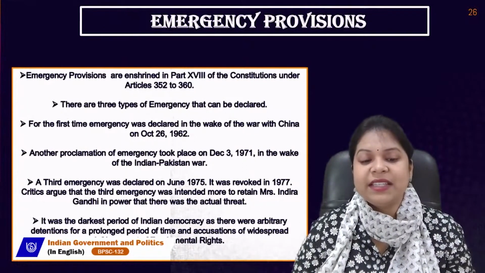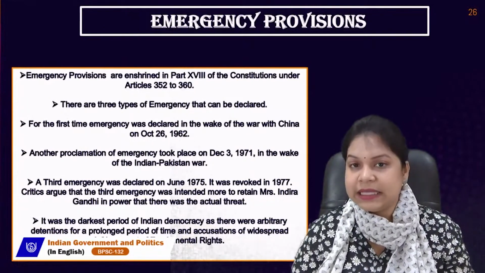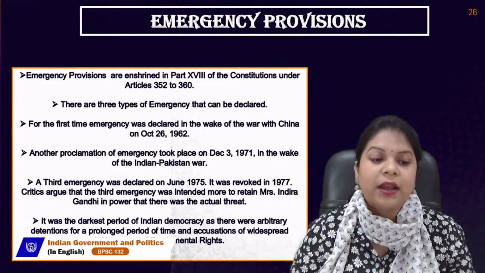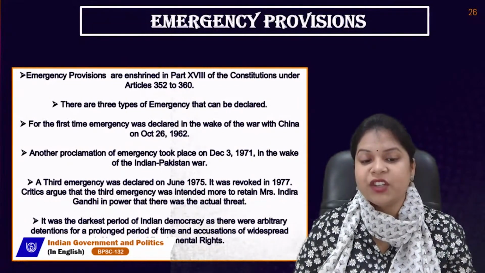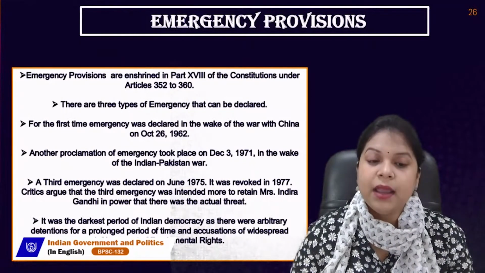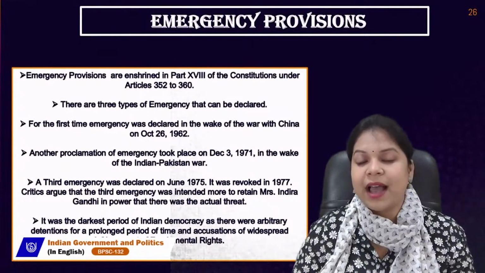A third emergency was declared in June 1975. It was revoked in 1977. So, this emergency lasted very long. Critics argue that the third emergency was intended more to retain Mrs. Indira Gandhi in power, than that there was an actual threat.